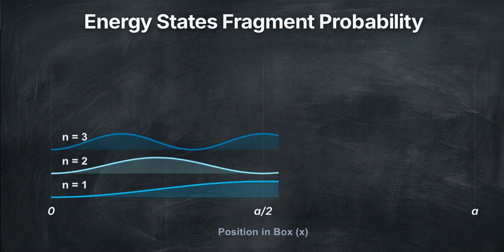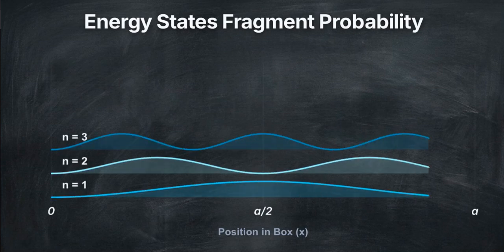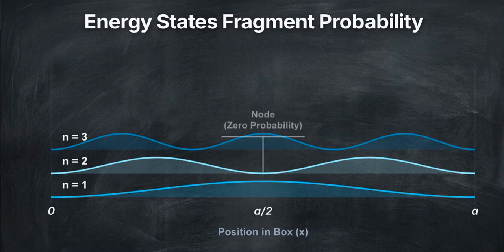By squaring the normalized wave function, we create a probability density map. These shaded areas show exactly where the particle is most likely to be found for the first 3 energy states. Compare the first 2 states. For n equals 1, probability peaks directly in the center, an antinode. But for the second energy state, the probability at the exact center drops to absolute 0. This is a node, a point where the particle will never be found.